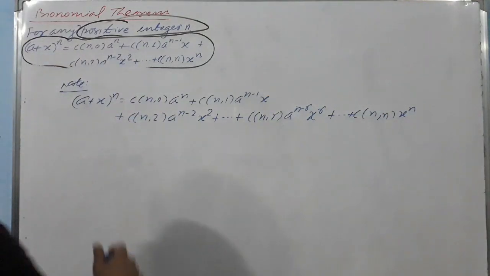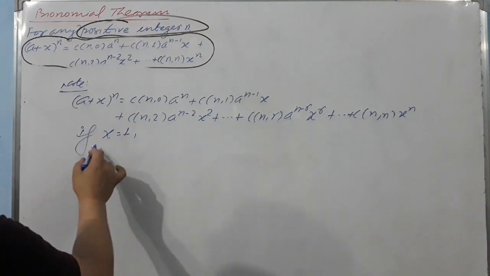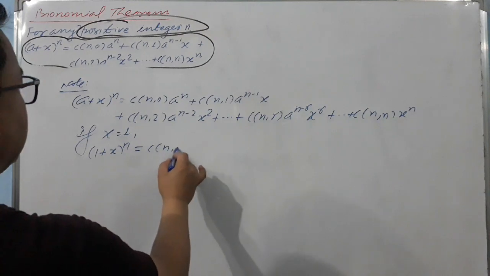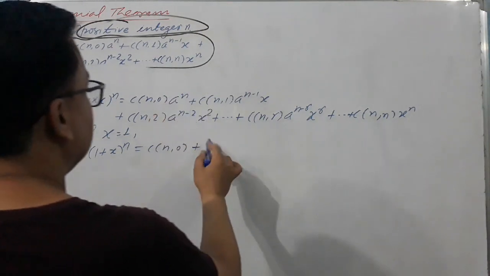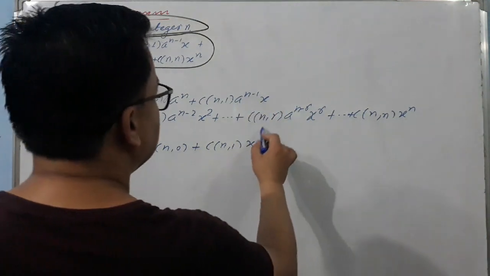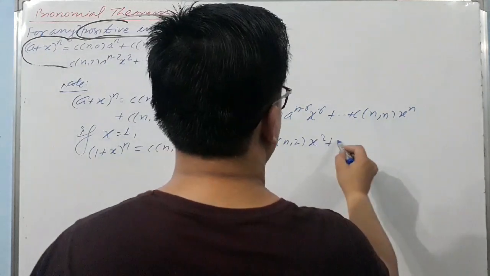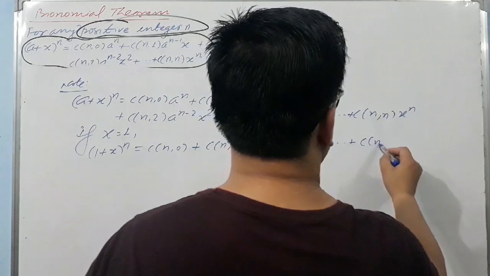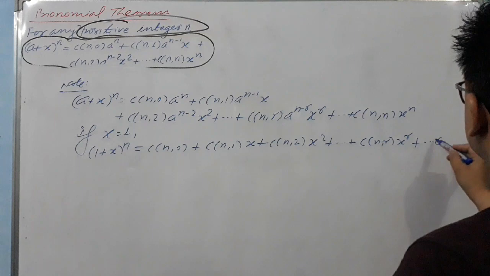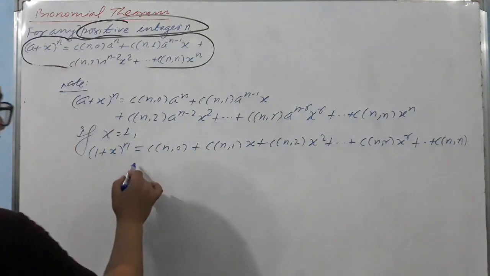So see, if x is equal to 1, then you are going to get (1 + x)^n = C(n,0) + C(n,1) x, because 1 raised to any power is 1, plus C(n,2) x^2 + ... + C(n,r) x^r + ... + C(n,n), right? So you can write it like this also.